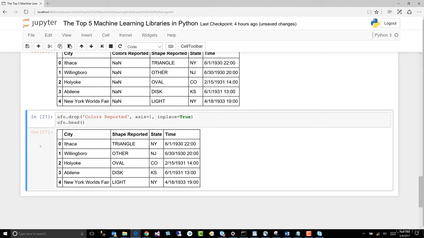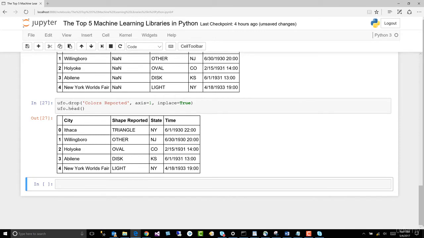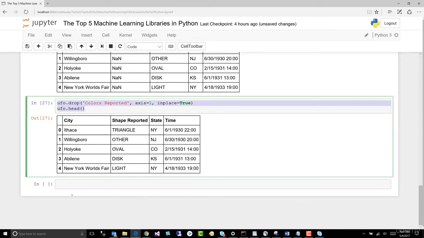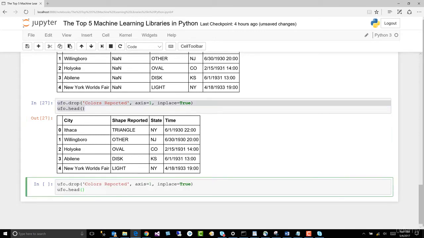for the data we were looking at. All right, let's go ahead and drop more than one column. So let's add a cell. Let's come down here. Let's copy this. We'll use this as our base. Control V. Let's put some brackets, an open bracket, and over here a close bracket. Axis 1, inplace true.